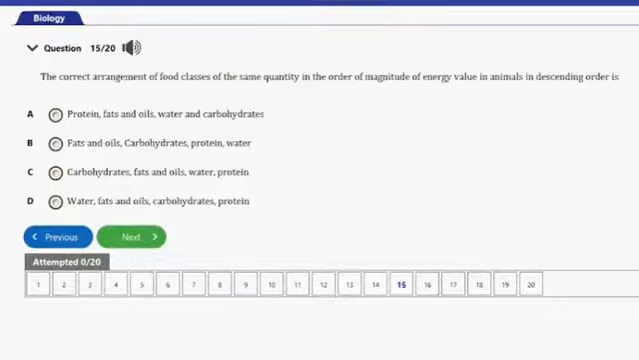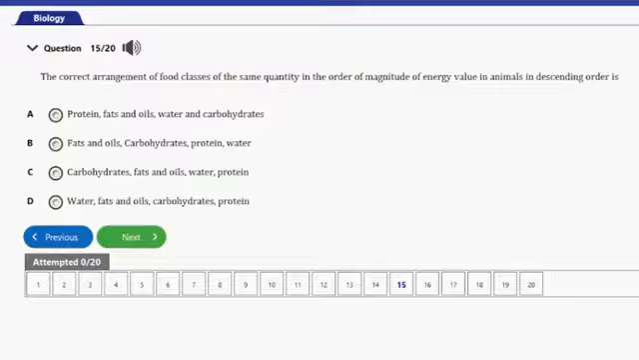That's question number 15 here. It says, correct arrangements of food classes of the same quantity in the order of magnitude of energy value in animals in descending order is A, protein, fats, oils, water, and carbohydrates, B, fats and oils, carbohydrates, proteins, and water. C, carbohydrates, fats and oils, water, proteins. D, water, fats and oils, carbohydrates, proteins.